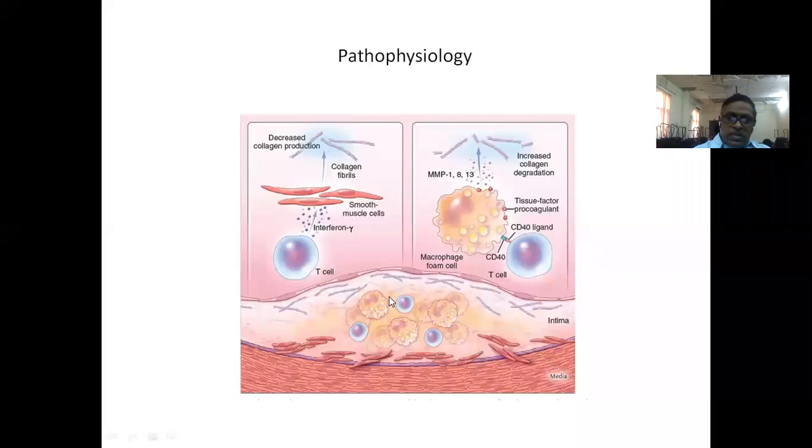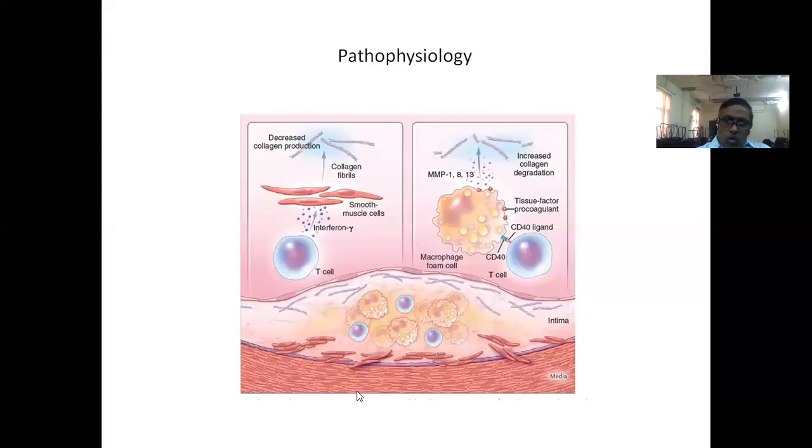These T cells secrete interferon gamma, which decreases the synthesis of collagen fibrils. The foam cells also secrete matrix metalloproteinases, which also have a negative effect on collagen synthesis. In addition, a procoagulant called tissue factor is secreted by these macrophage cells.